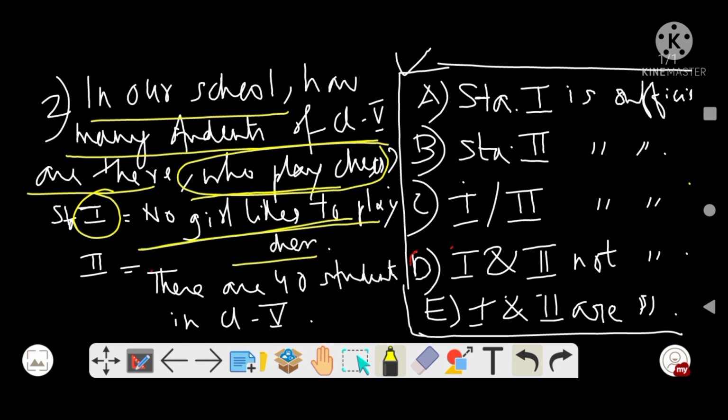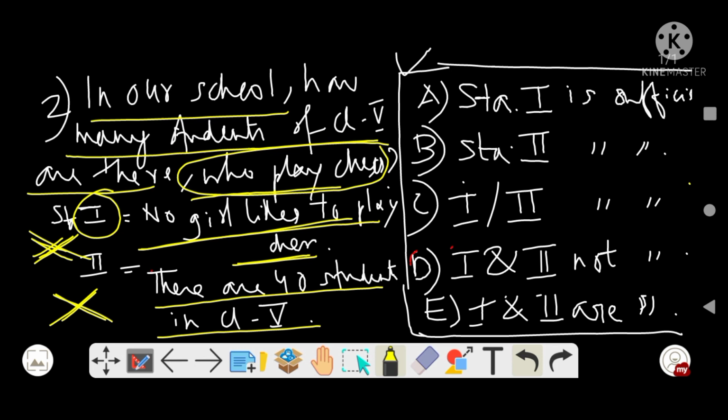So with this statement, can we find out how many people play chess? I don't think so. So statement 1 is inconclusive. Then the second statement says there are 40 students in class 5. With this statement, can we say how many students play chess? I don't think so. There are 40 students, but how many play chess? We cannot say from here. So both statements remain inconclusive. So are you getting how to solve it? Both options are inconclusive, and I can say both statements are not sufficient to answer.